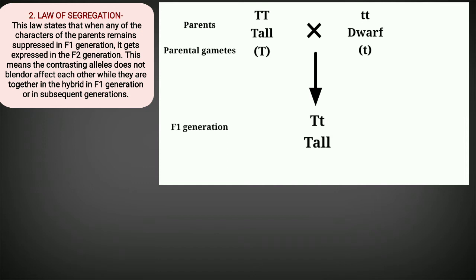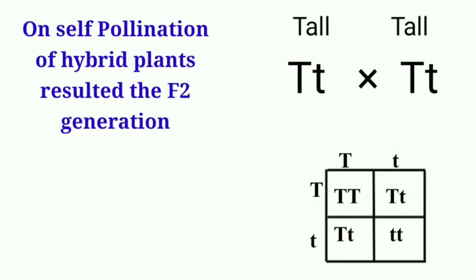So, let's come to the F2 generation. In the F2 generation, small t, that is the dwarf parent, expressed its character. This means that small t did not blend with capital T, and capital T did not blend with small t to give an intermediate height. Capital T, obviously, will be tall. Capital T, small t: as capital T is present there, it will be tall.